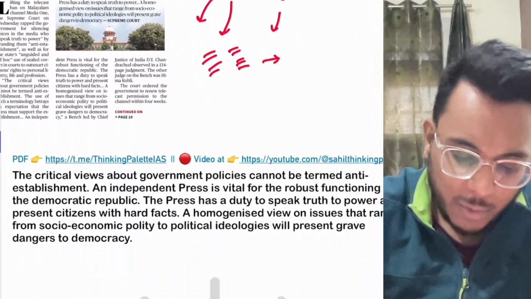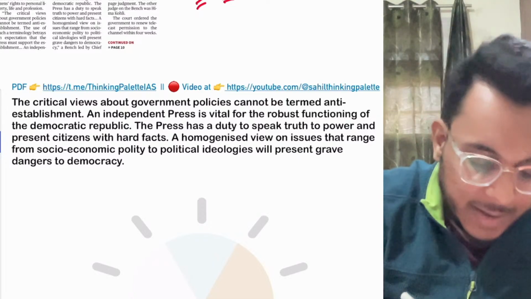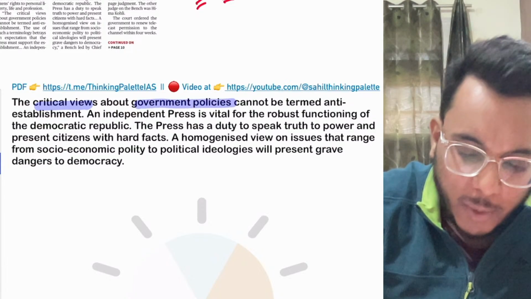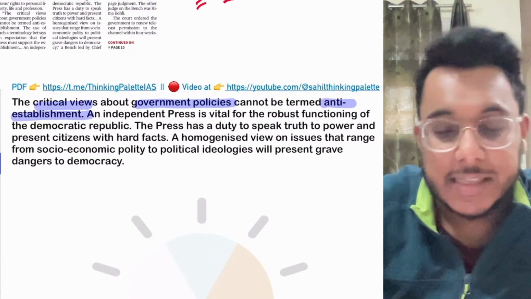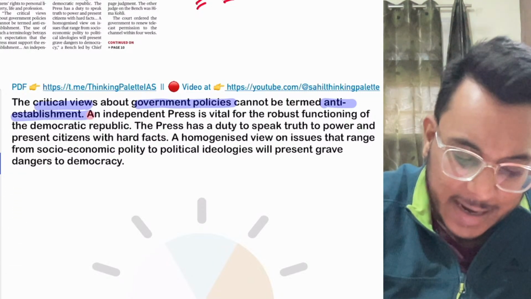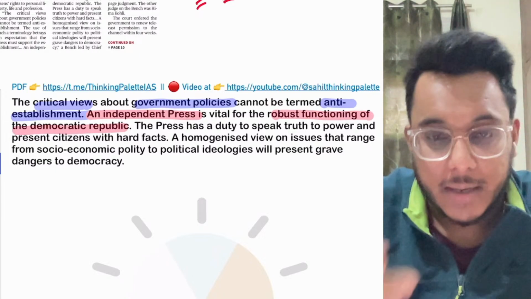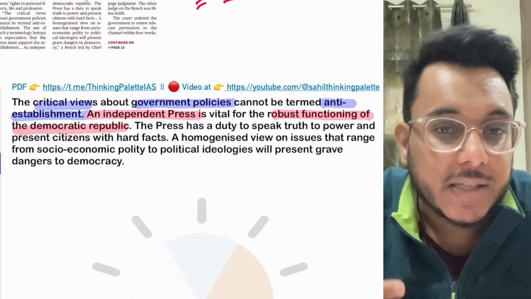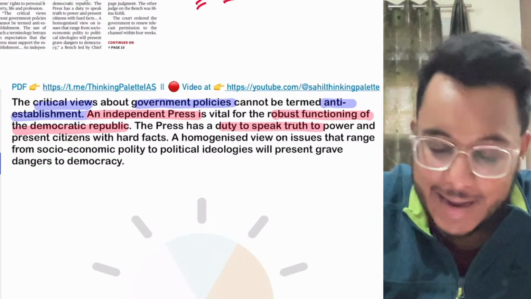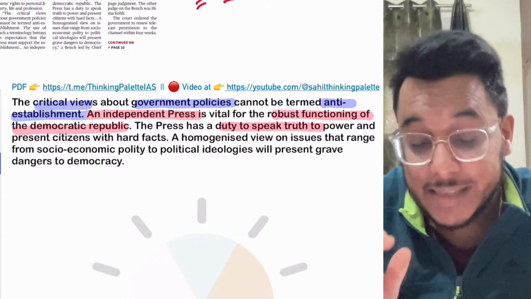Now this matter has reached the Supreme Court, and the Supreme Court has said that critical views about the government and government policies cannot be termed anti-establishment. They cannot be termed anti-national. The court has said that an independent press is very important for the robust functioning of a democratic republic. If an independent press is not there, how will citizens be informed, how will citizens be empowered? So the press has a duty to speak truth, and the press should not be fearful of power.